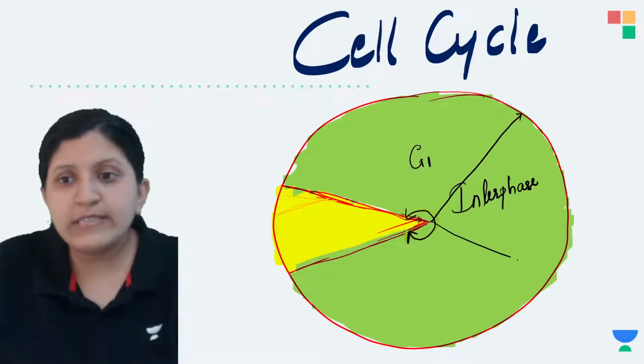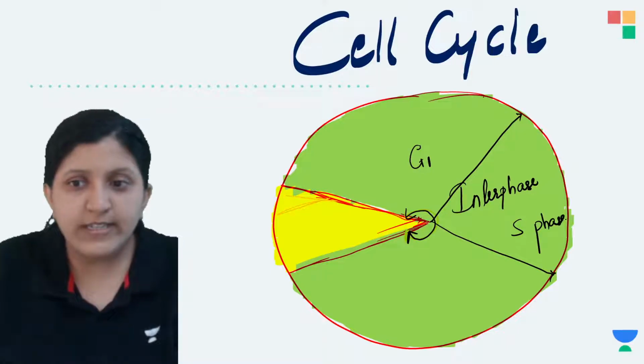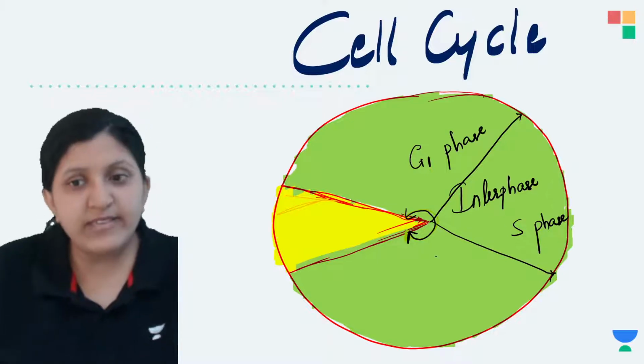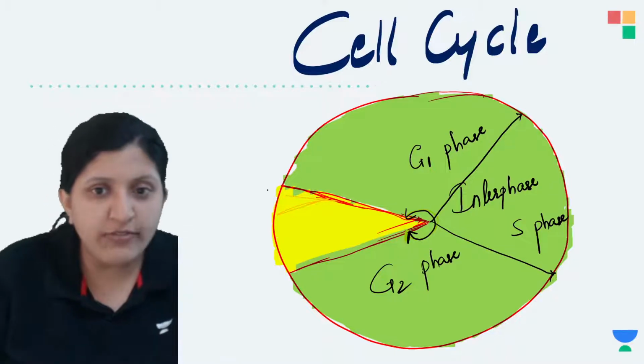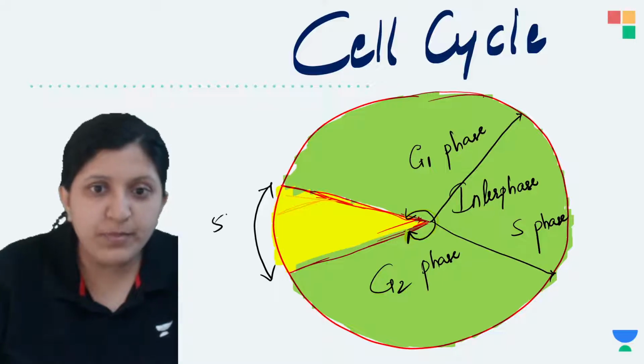Then you can see there is an S phase. So this is basically an S phase. Let me just write the S phase as well. So G1 phase, S phase, and this one is a G2 phase. And under G2 phase, now this whole 5%, what is this? So this is about 5%.